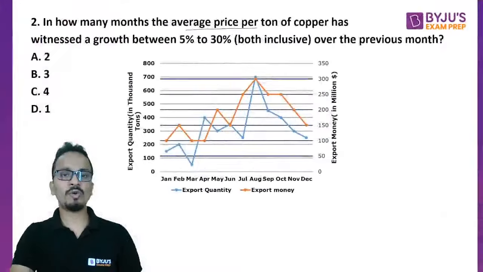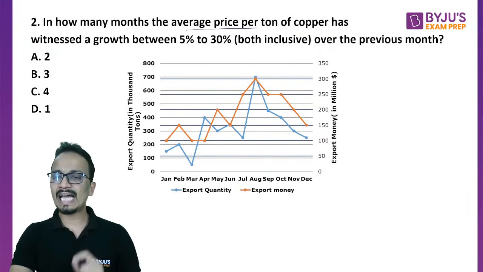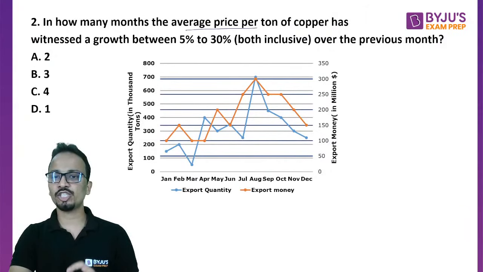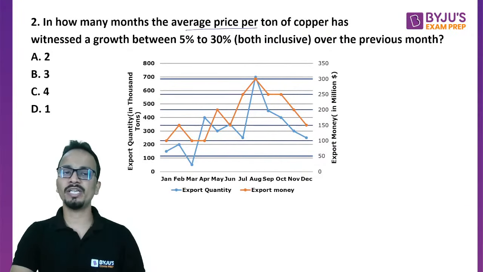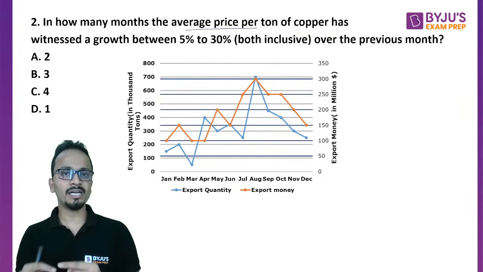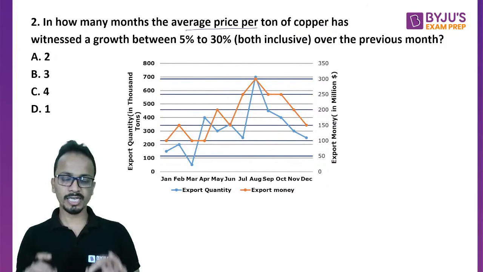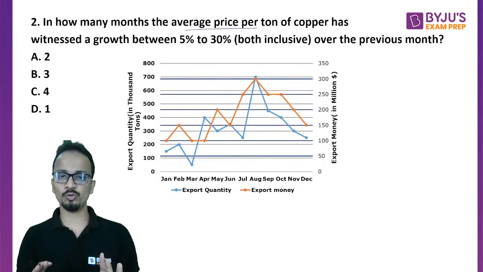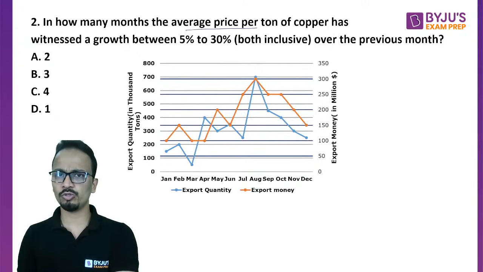Now in this case, what we have to do is find the average price per ton. That means we have to calculate the ratios of money divided by the quantity. So जो भी ratios हमने पहले निकाले थे, हमें अब क्या करना पड़ेगा? हमें उन सारे ratios का reciprocal लिखना पड़ेगा. ठीक है? This is one thing that we'll have to do. Okay, so let's quickly write the reciprocal of all those ratios.